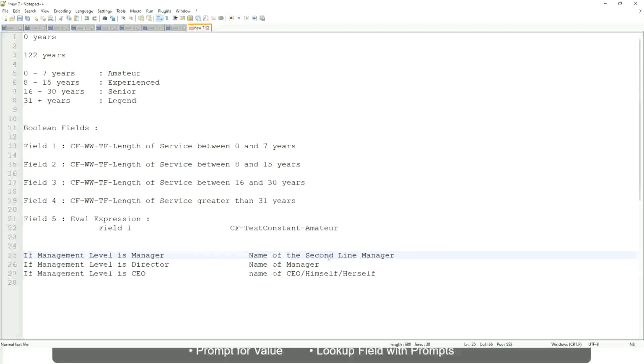It will be dynamic depending on the worker. So you have to return something that is dynamic. That is stored in a field, so you have to select that field. Managers manager, level 02, etc. These are available fields. So you have to select those and not hard code something like this: amateur, senior, or legend. Okay. So in this case, evaluate expression is a better fit.